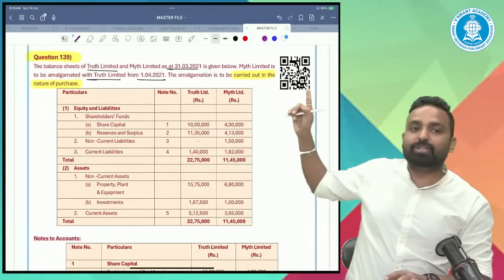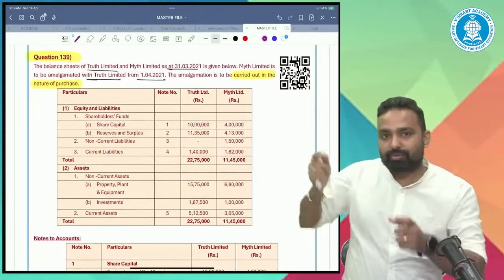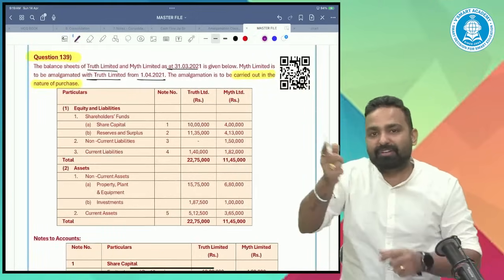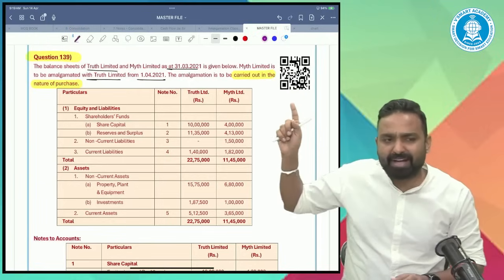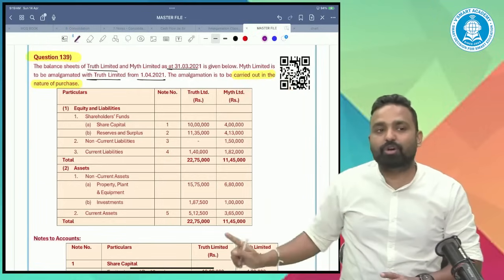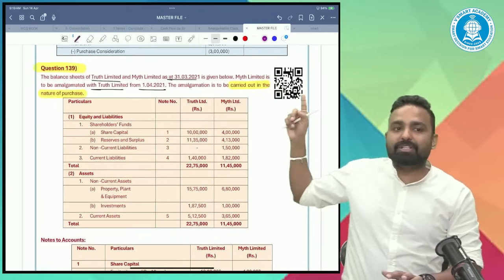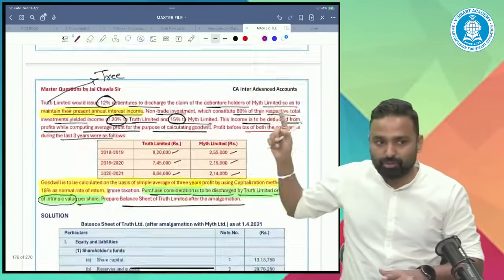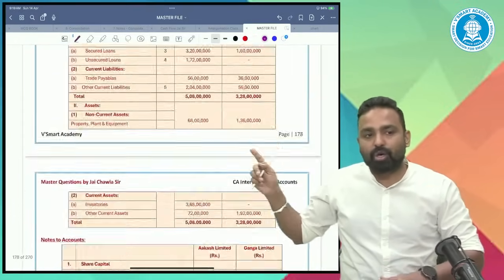In some of the questions, you will get a QR code. By scanning this QR code with your mobile, with any scanner you have, you will get the video solution of this question. Some questions have a QR code also. So you can solve all these questions.